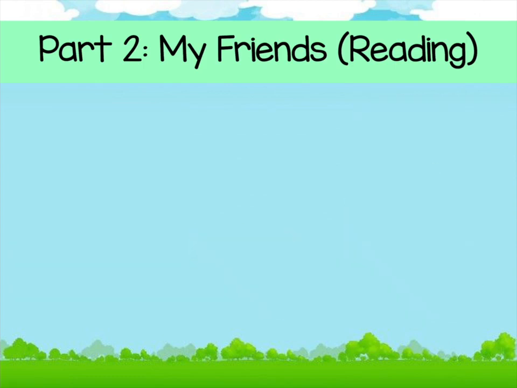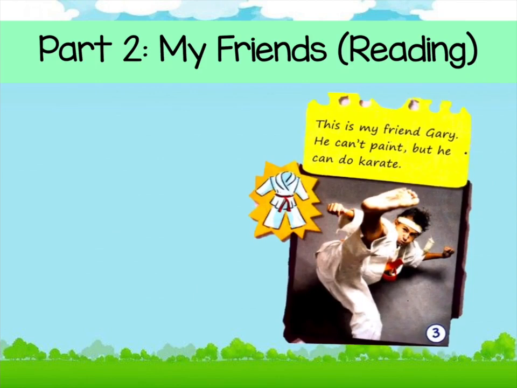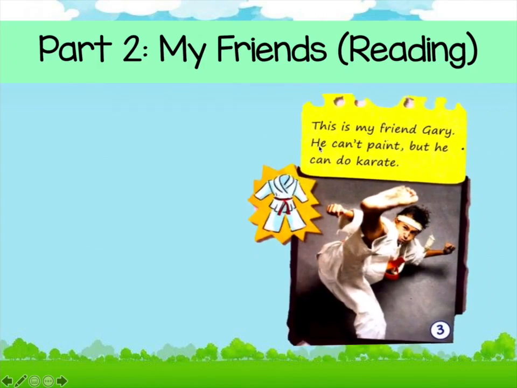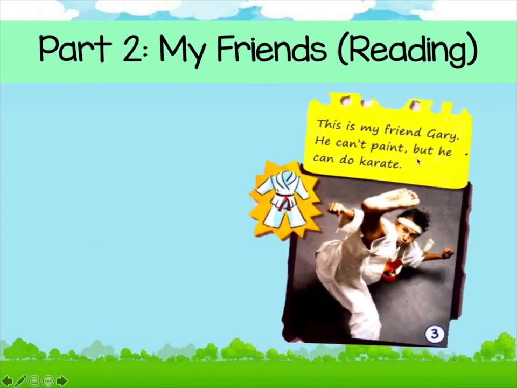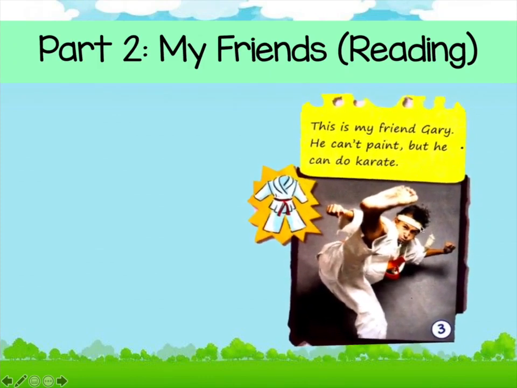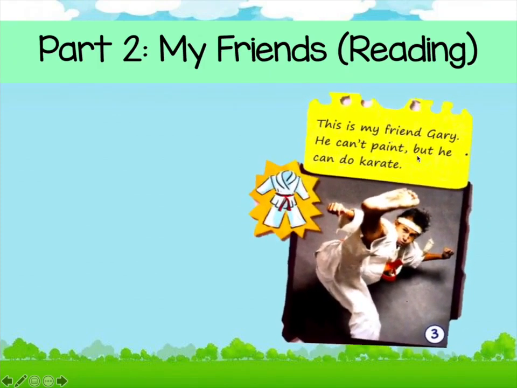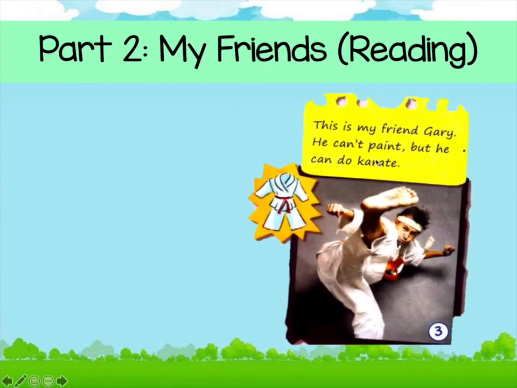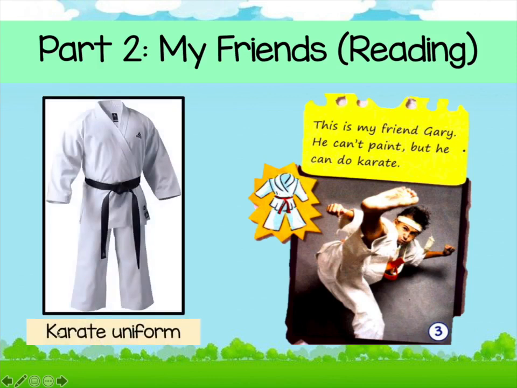Next, let's read together. This is my friend Gary. He can't paint, but he can do karate. Okay, so Gary is not like Kelly. Kelly can paint, okay, but Gary can't paint, but he can do karate. So when Gary goes for his karate class, he must bring along his karate uniform like this. Okay, this is the karate uniform.